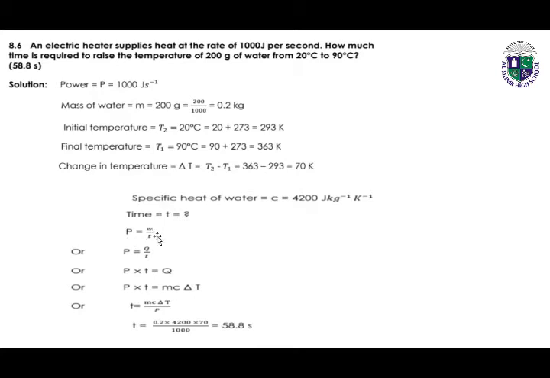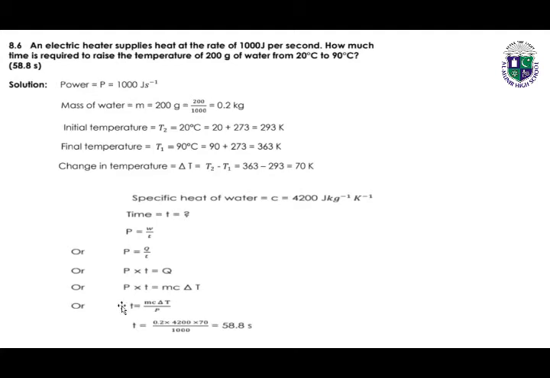Power is equal to W over t, and we know that W is equal to Q over t. To calculate the amount of heat, P into t will be Q. So we know that Q is equal to mass of the body, specific heat capacity, and change in temperature. So to calculate the t, we take it on the left hand side and all other values on the right hand side.